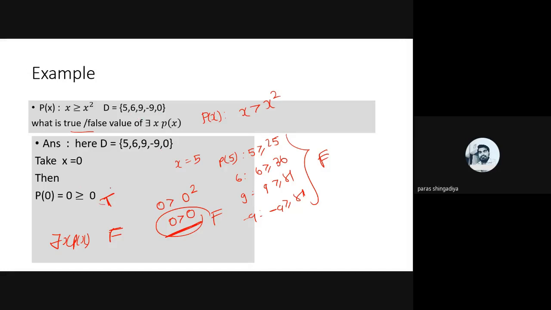And if I remove the equality, only strictly greater than, and if I consider the domain as it is, then for this case it also will be a false one. There are no such values that will become a true form. As x greater than x square, if I consider strictly greater than form, then it is also false. So it is the second one, and so it is true, and thus there exists x p x is true. ये true form है मैथमेटिक्स में. क्यों true है? क्योंकि यहाँ पे इक्वालिटी है इसलिए. ठीक है, अगर मैं इक्वालिटी यहाँ से रिमूव कर देता हूँ, तो ये इनकरेक्ट है. That is not the correct one.